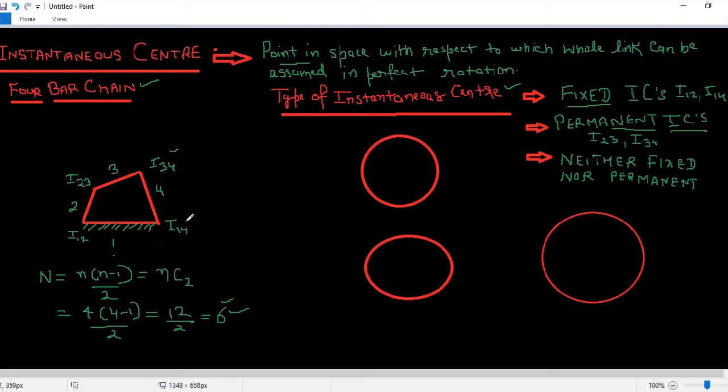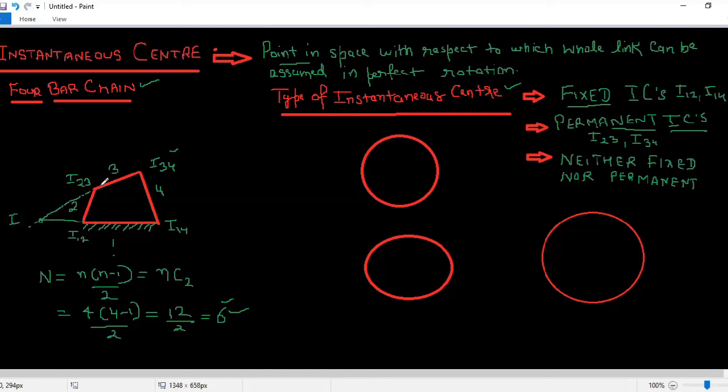I have traced only 4 of them. 2 are still pending. There is a way of finding them basically. We can trace it. So we can join a line from this side like this, and we can join with this also perpendicular lines from both the sides. The point where they intersect is my instantaneous center.